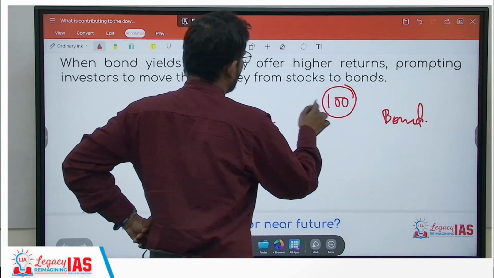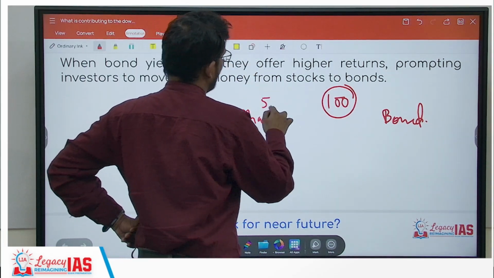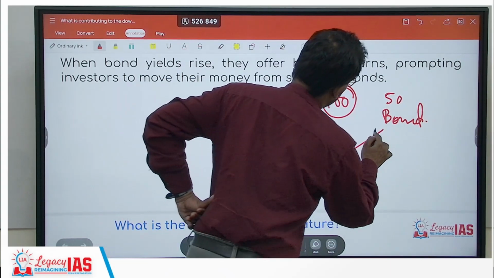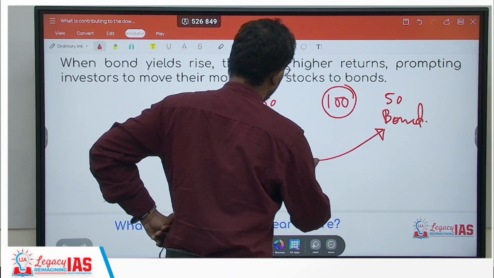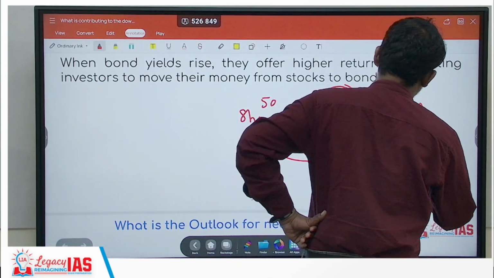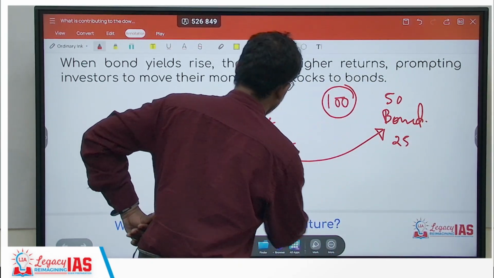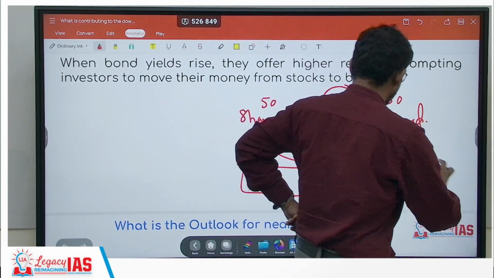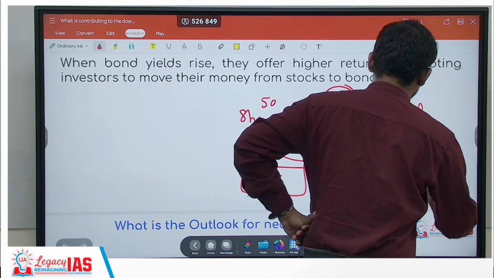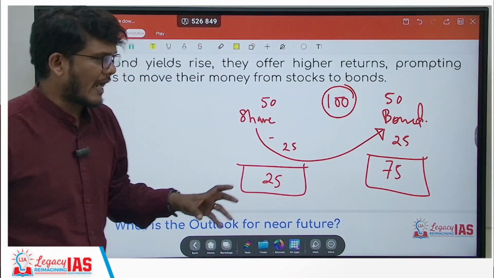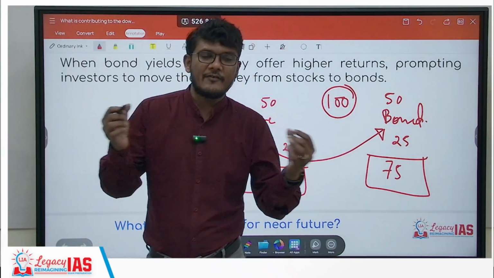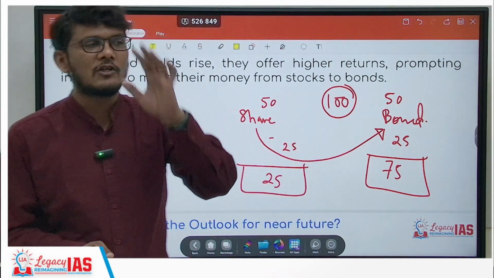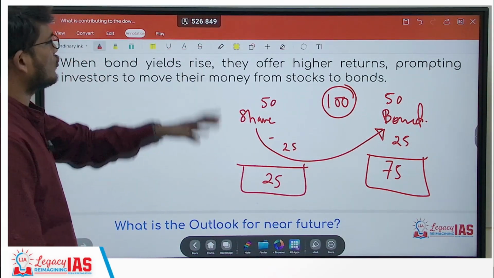Earlier, if this 100 was divided 50-50, now some of the money would be taken away from the share market, let's say 25 rupees, and it goes over here. So 50 minus 25, only 25 remains invested, and 50 plus 25, 75 remains invested. I hope this is absolutely clear. Since the total investment is constant, there is generally always a trade-off between the share market and the bond market.